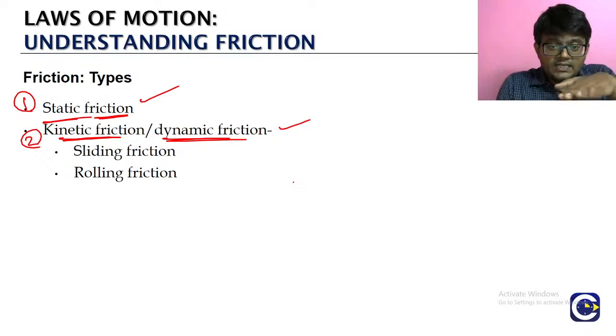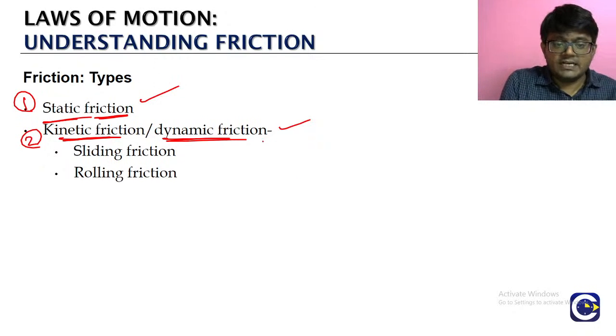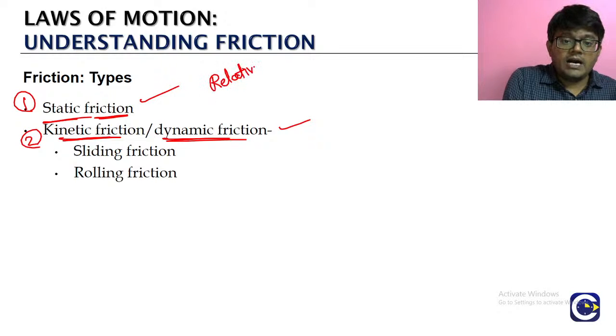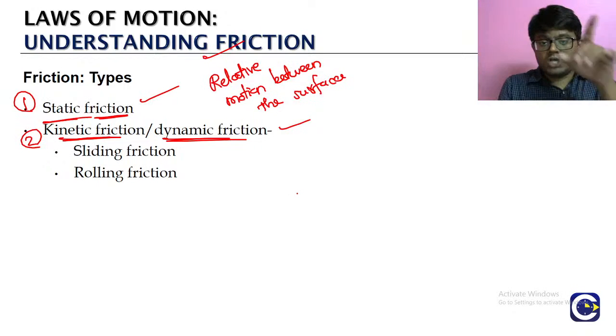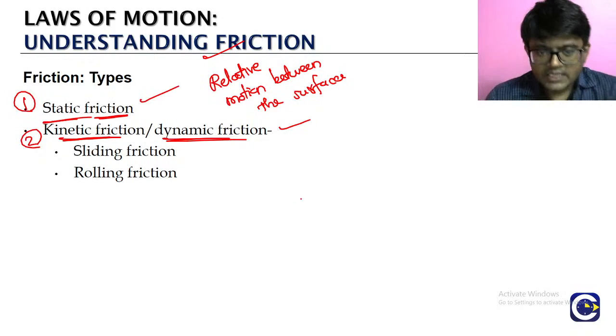Static அண்ணா motion கிடையாது. So the static friction and dynamic friction, they are based on the idea of relative motion between the surfaces. அந்த ரெண்டு surfaces நடுவுல whether there is a relative motion or not, அது பேஸ் பண்ணி we are defining this static friction and then kinetic friction.